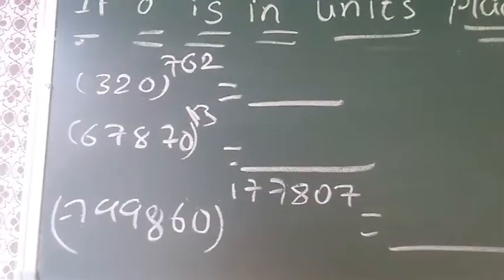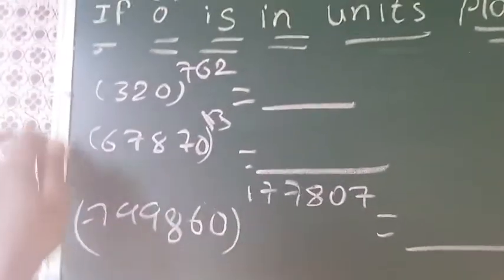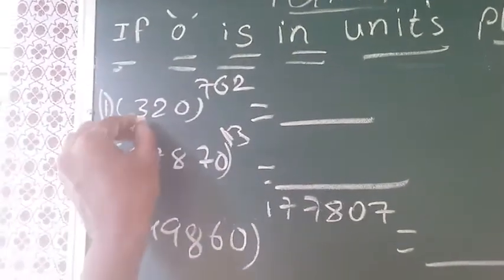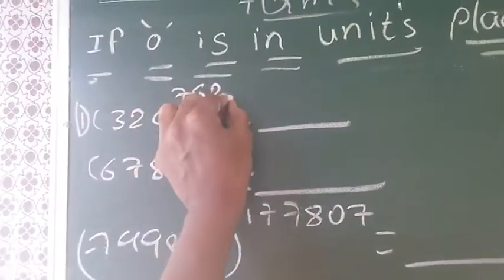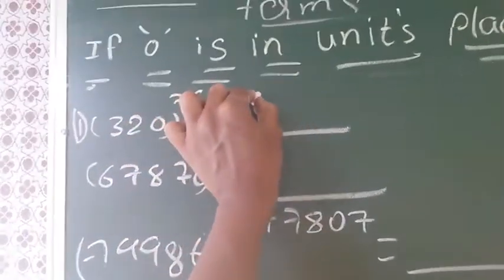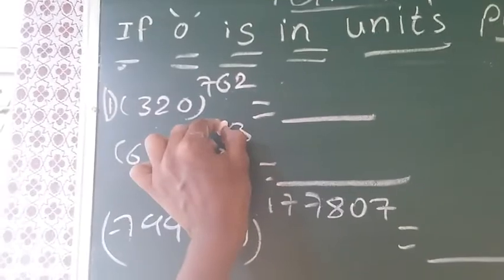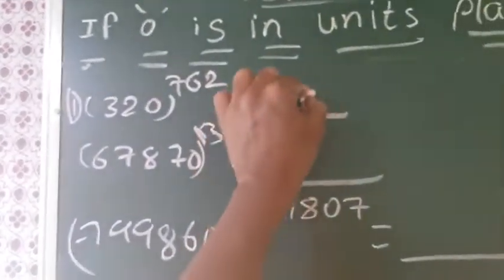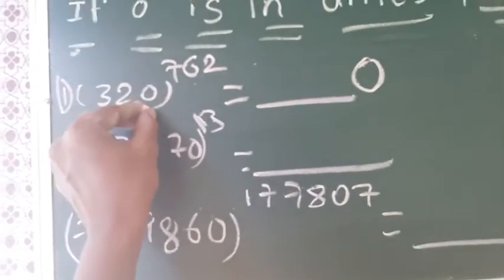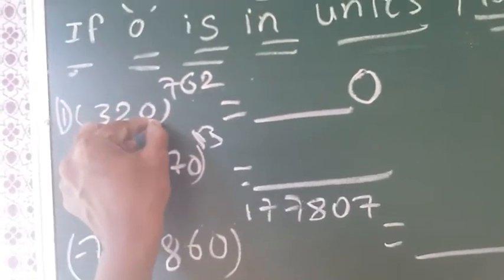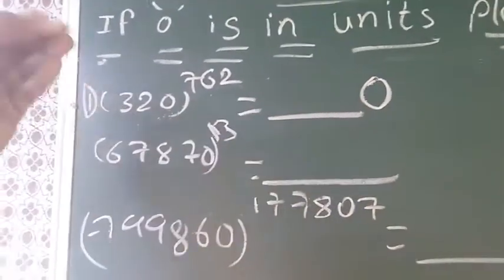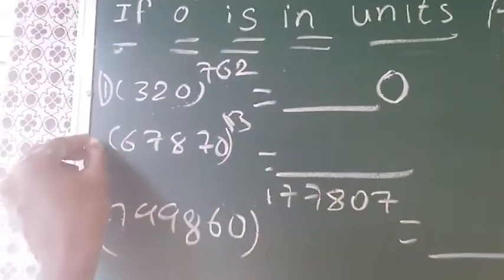Let's see a few examples. Find the units place of these examples. First example is 320 whole power 762. When you multiply 320 762 times, what will be the units place? Definitely 0. Because the units place is 0, when you multiply 0 762 times, definitely you will get 0, because 0 power anything is 0. The second example,